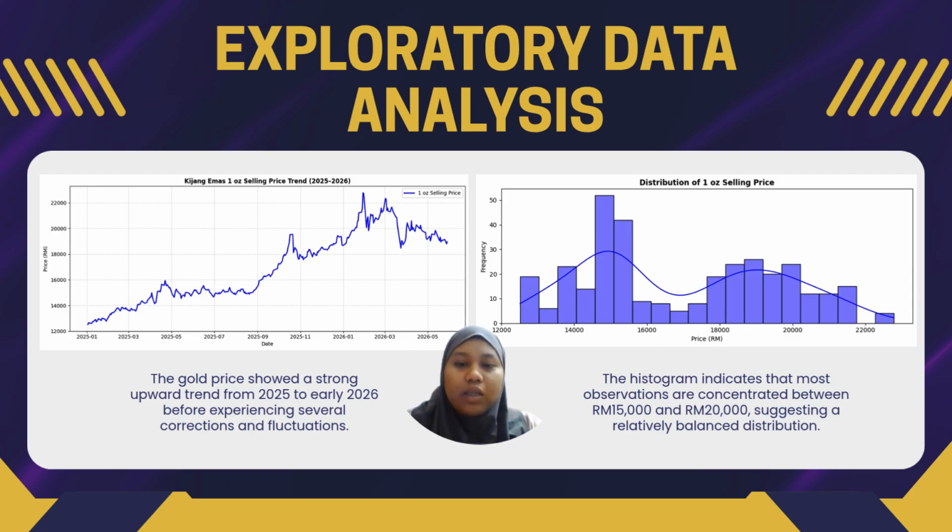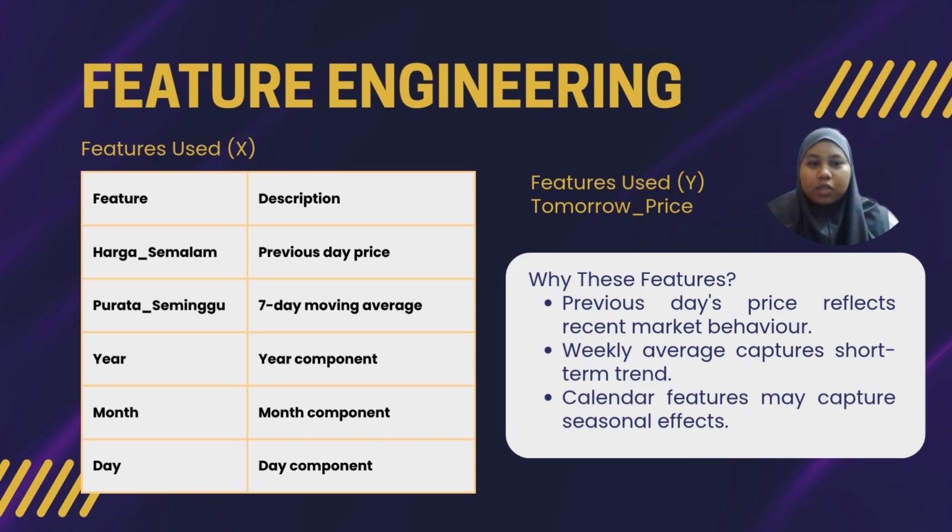On the right, the histogram shows a bimodal distribution with two peaks. Many prices fall between RM 15,000 and 20,000, meaning the market often stays at two main levels before moving again. The graph proves the price is not a simple straight line. That is why we use a linear regression as a baseline, to test how well a simple line can fit this complex behavior.